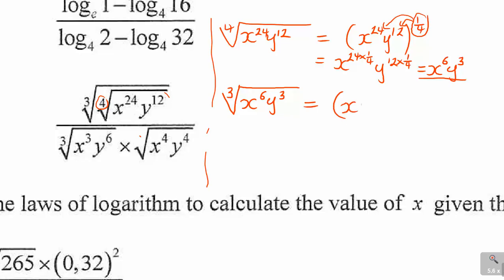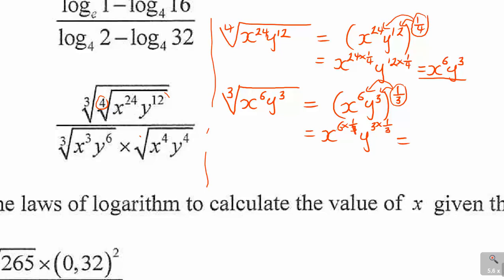It will be x to the power of 6 y to the power of 3, now to the power 1 over 3, and this 1 over 3 multiplies each and every exponent. So it's 6 times 1 over 3, and y to the power of 3 times 1 over 3.